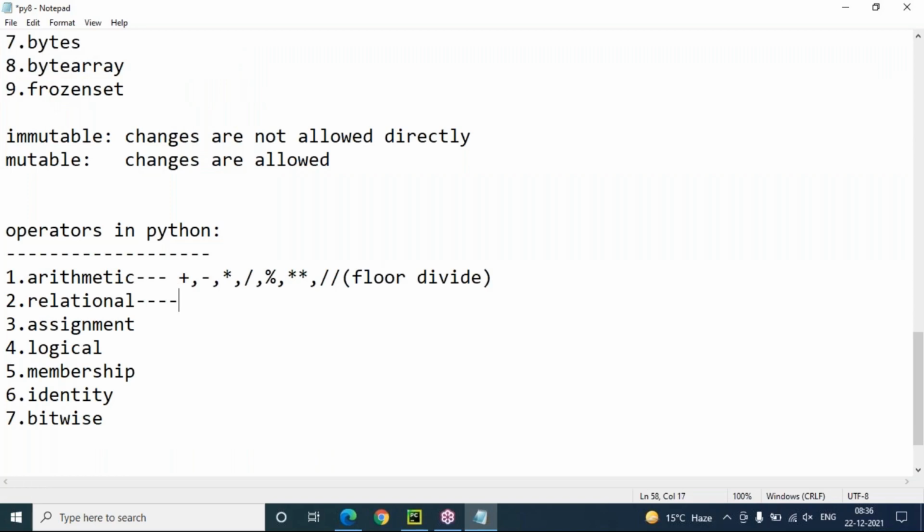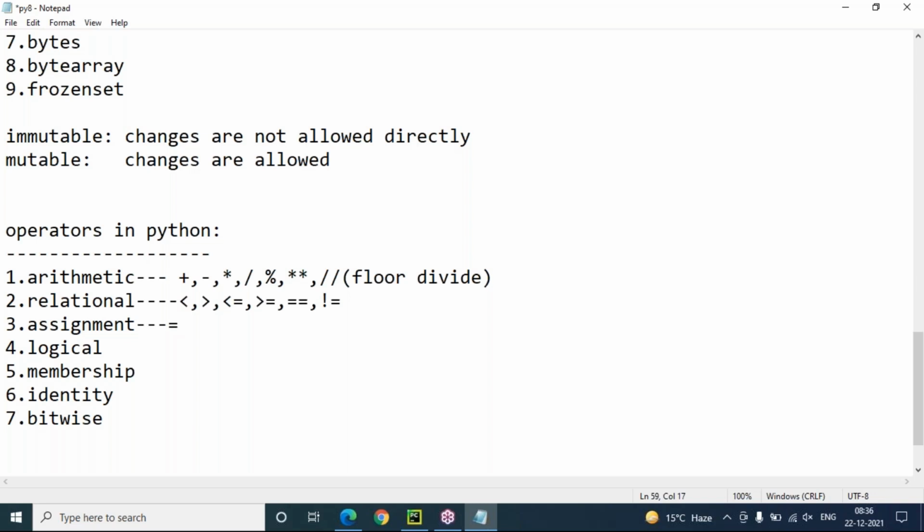And relational operators are also very simple: less than, greater than, less than or equal to, greater than or equal to. Yes, double equal to is just a relational operator, and not equal to is a relational operator. But single equal to is the assignment operator.